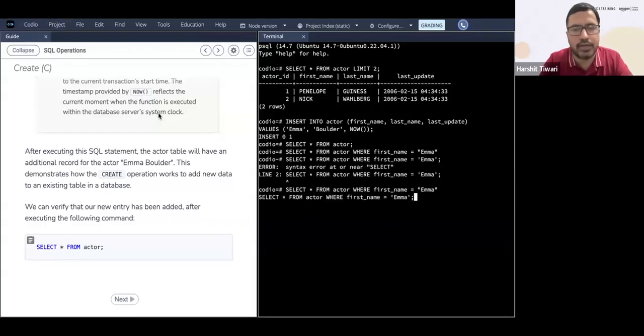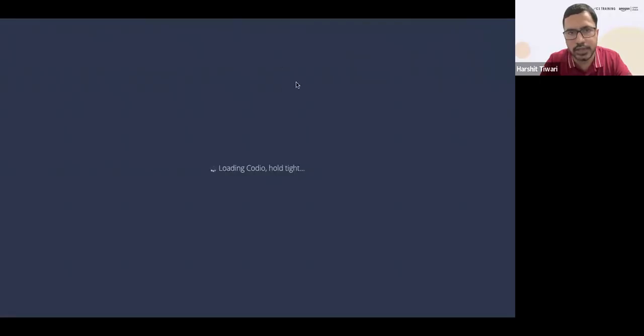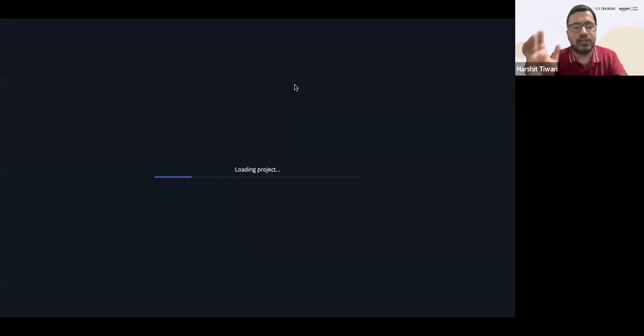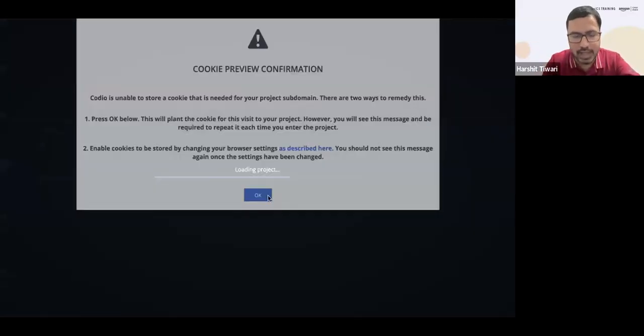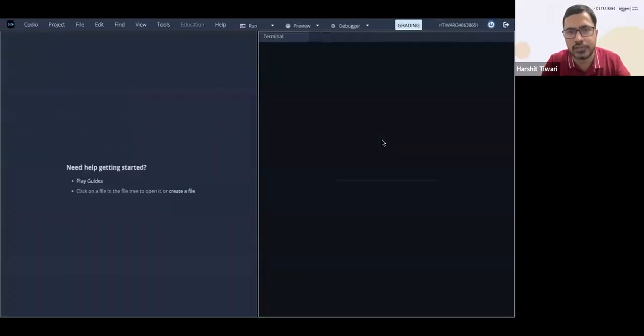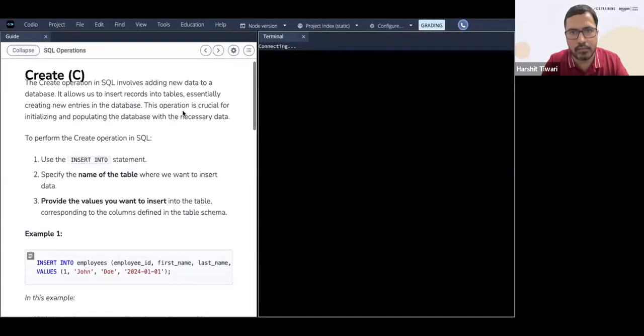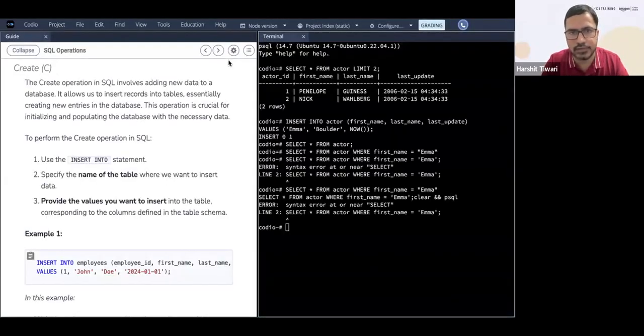Okay, we'll look at another where clause in the next segment, but that is how you can use it. So where first name equal to this or where last name equal to this. And if something like this is happening, if Codio is not working correctly for you, always refresh it. Just refresh the page and move on, because sometimes it has these issues.